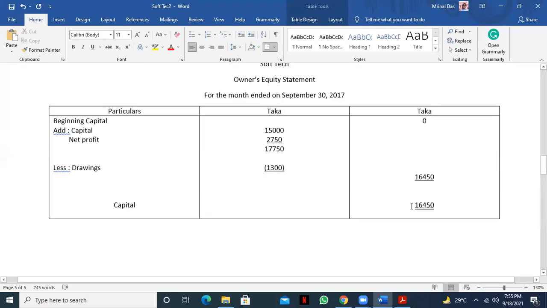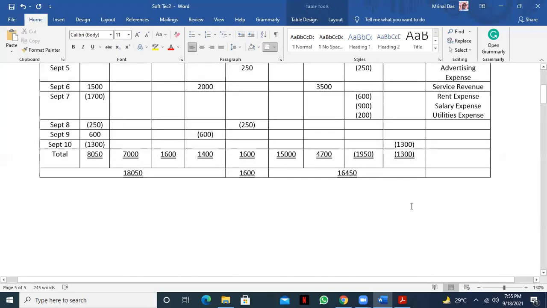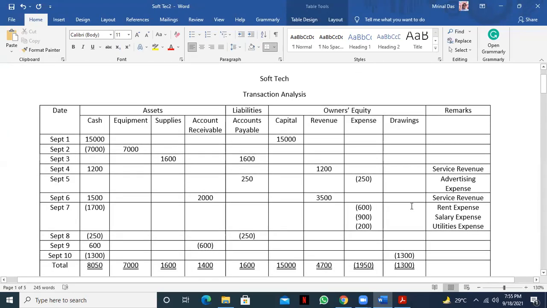So let's check the transaction analysis. Transaction analysis, see how much is the long-term asset? You see, cash is a short-term asset. The period of benefit you will get is only for a year or for a particular accounting period. But equipment will give you benefit for more than one accounting period, more than 1 year. So it is a long-term investment.